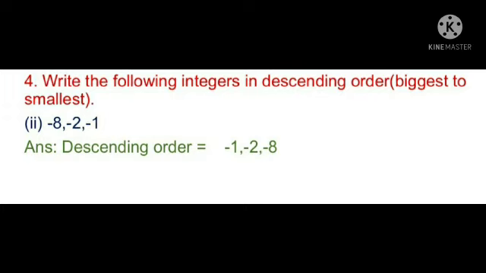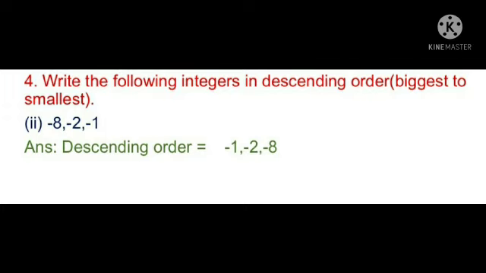So here observe which numbers are on the right side and which numbers are on the left side. So from this, the descending order, biggest to smallest: here -1 is the bigger number, after that -2, after that -8. Okay, -1, -2, -8. Are these numbers in descending order or not? Yes, these all are in descending order, meaning biggest number to smallest number.